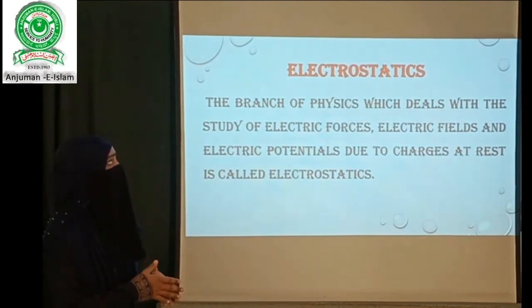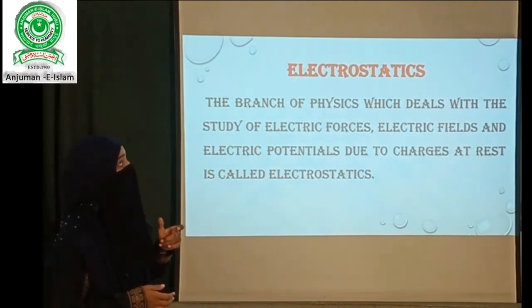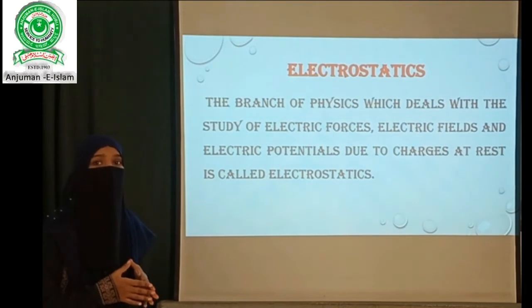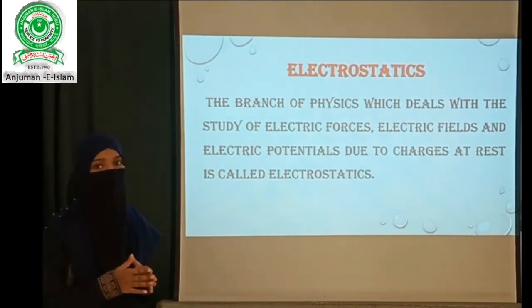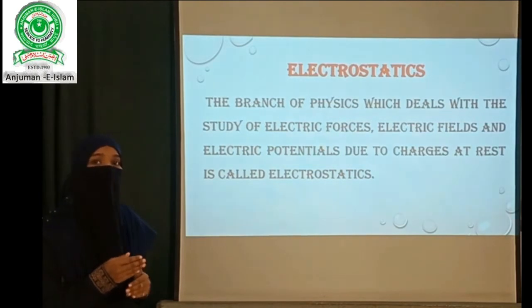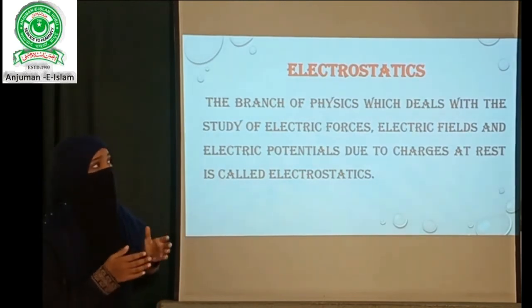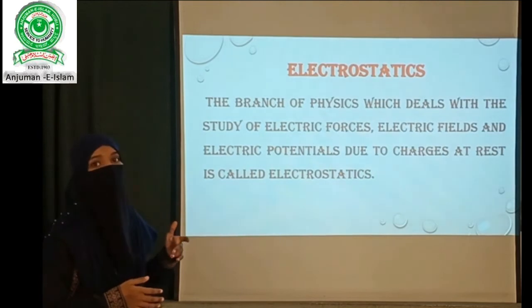Here, the name itself indicates its definition as it consists of two terms. The first is electro and then statics. The term electro indicates electric charge and static means at rest. So whenever we study electric charge, its different properties and its behavior when it is at rest, that is categorized under a separate branch called electrostatics.